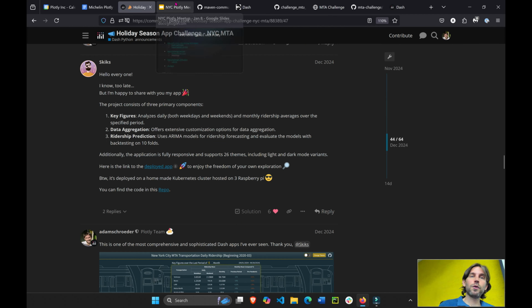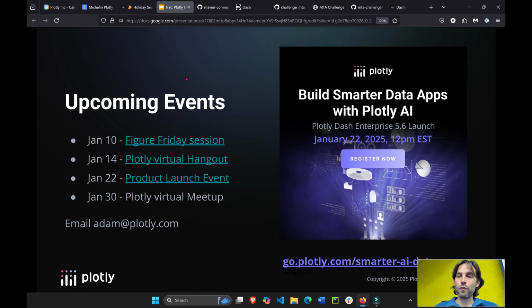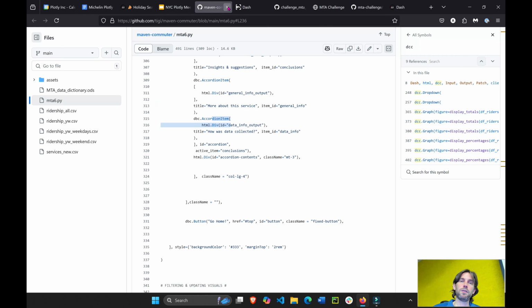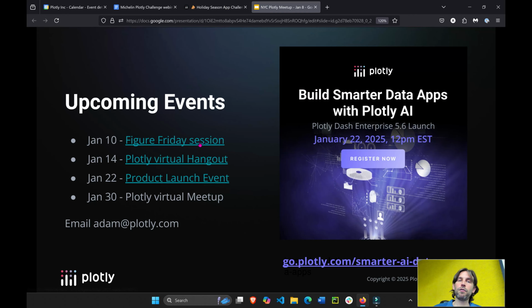All right, folks, so these were the apps that I wanted to show you, how they're built with Plotly and Dash, all open source. To finalize the presentation for today and to go into our networking part, I just wanted to talk about upcoming events in case you're interested. So on January 10, let me close all these. On January 10, we have our Figure Friday session. This is this Friday, and every Friday we have a Figure Friday session.